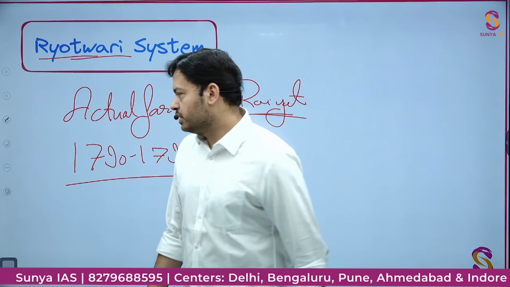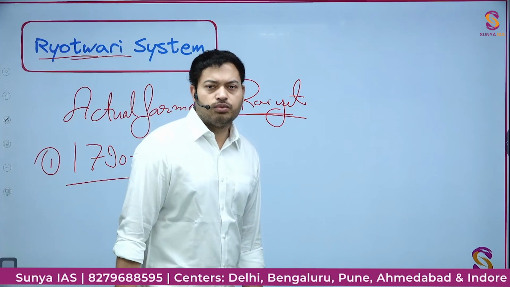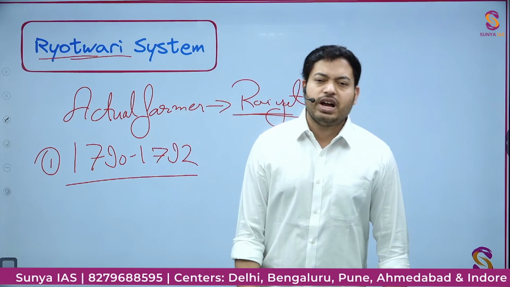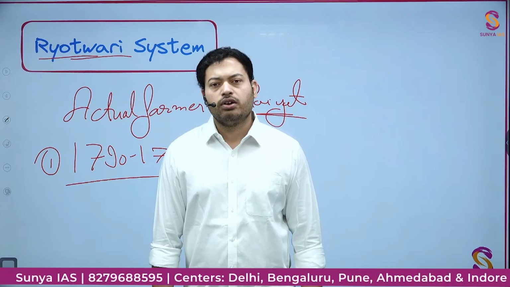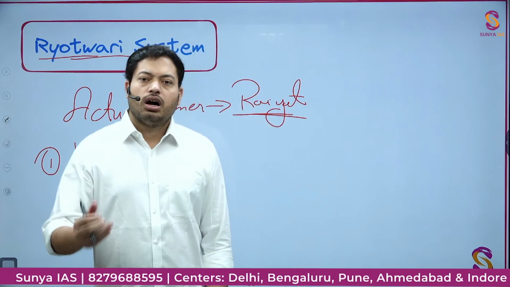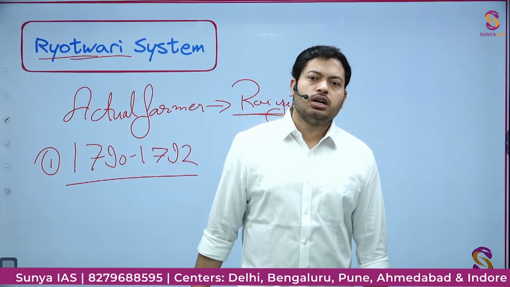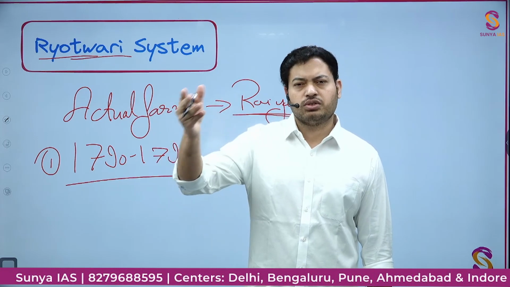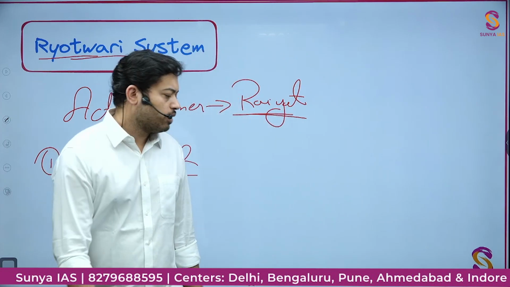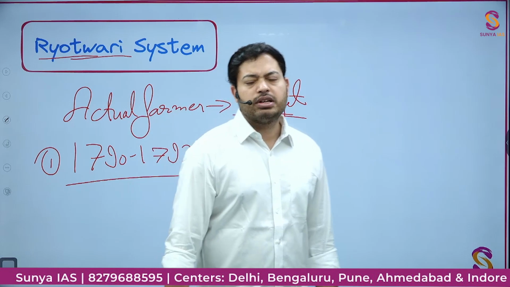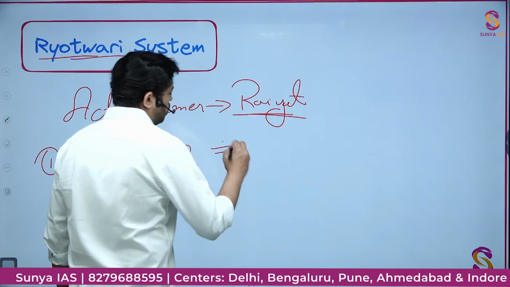Now, the outcome of this was the Treaty of Seringapatam, where it was decided that half of the territory under Tipu Sultan of the Mysore state, usually in the southeastern part, would be ceded to the Madras Presidency, or rather, Madras Presidency was not there yet, but under the control of Fort St. George, which was controlled by the Britishers in Madras. That territory came under the control of the Britishers. So in 1792, the Britishers got control of this